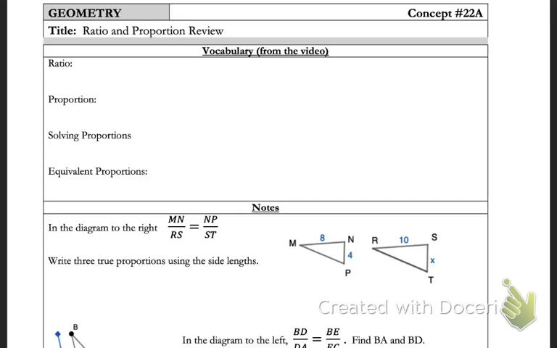Hello and welcome to the Concept 22A notes, where we will be discussing ratios and proportions.